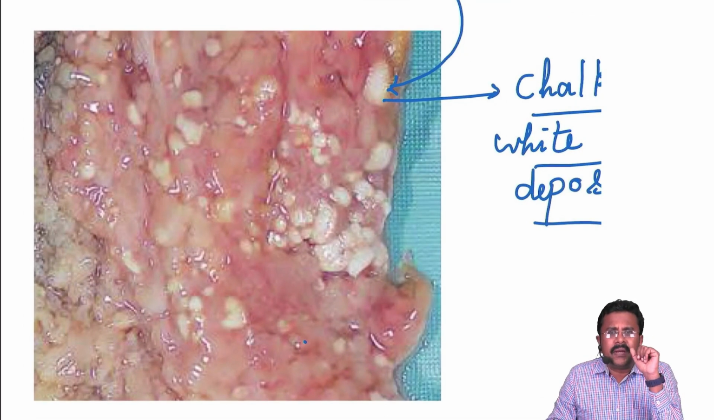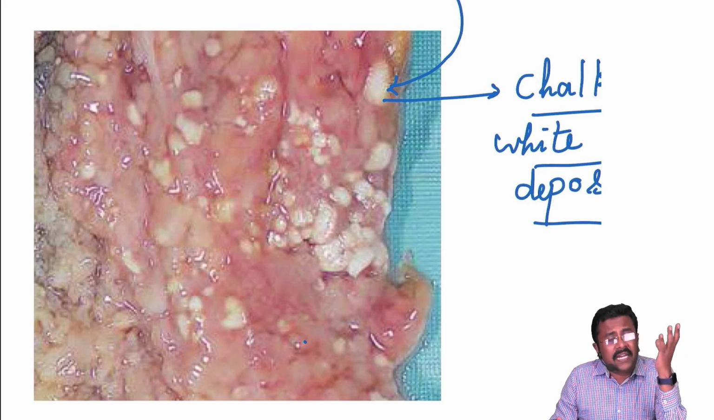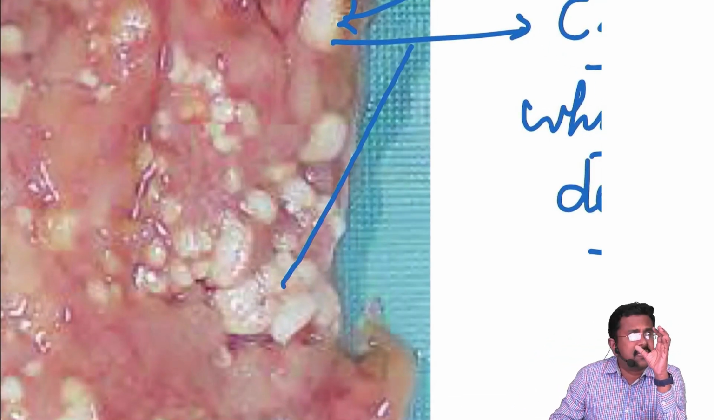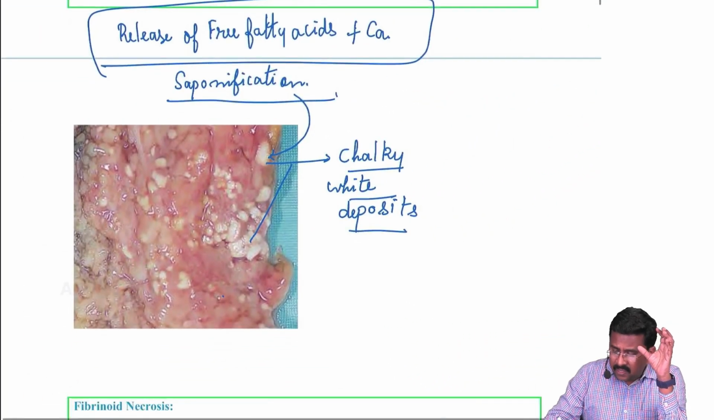How will you identify an omental tissue? Fat-rich organs usually appear yellowish in color. Lipoma, yellow in color. Fatty liver, yellow in color. Omentum, mesentery, everything rich in fat appears yellow in color. So in this omental tissue, if you can see this chalky white deposit, this process is actually saponification.